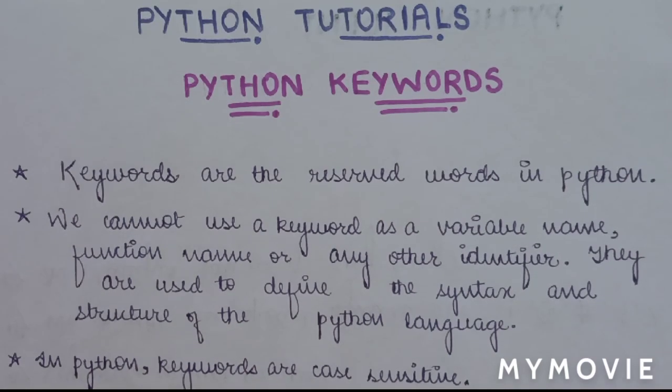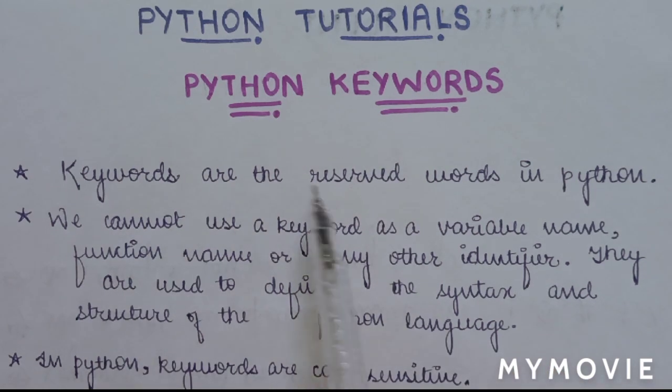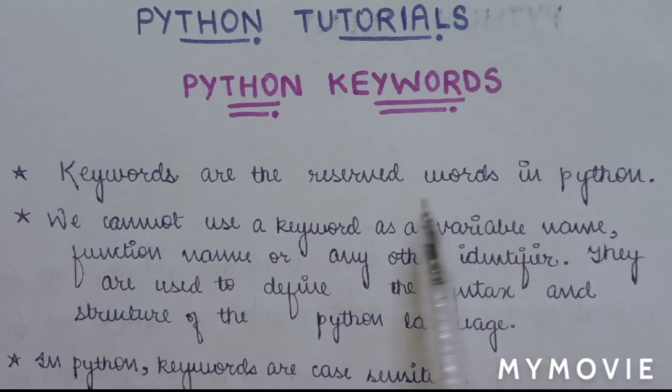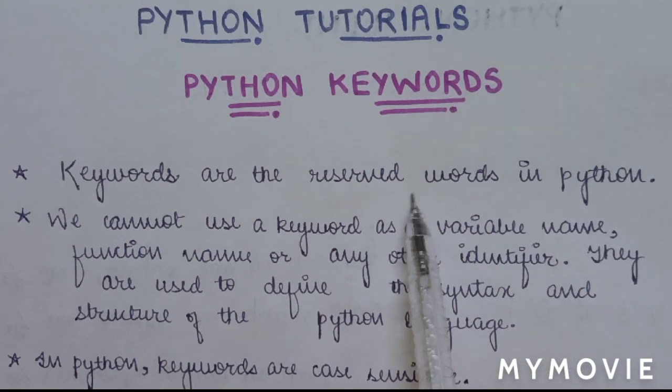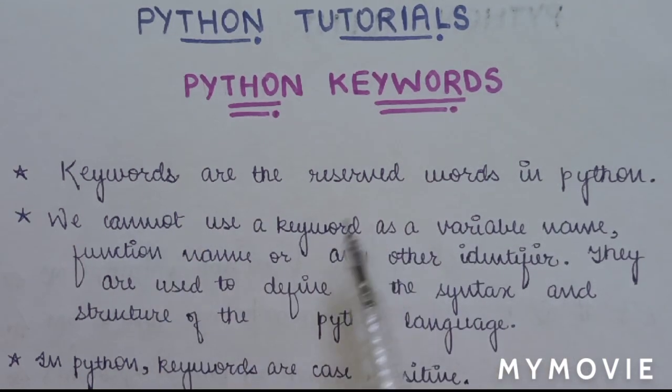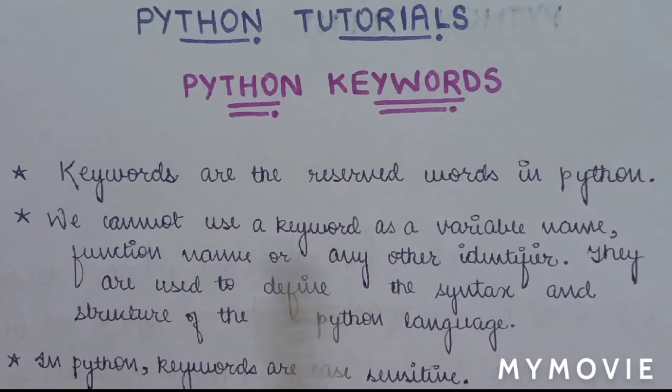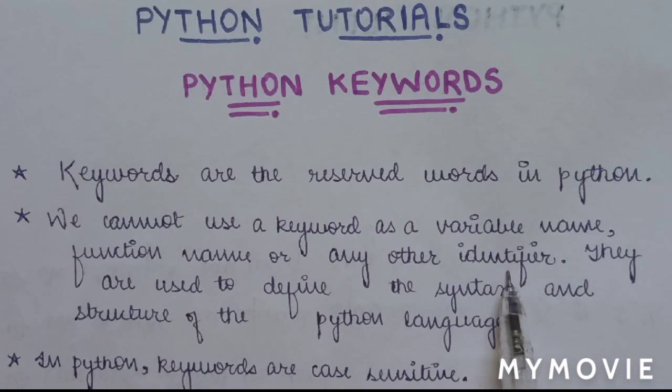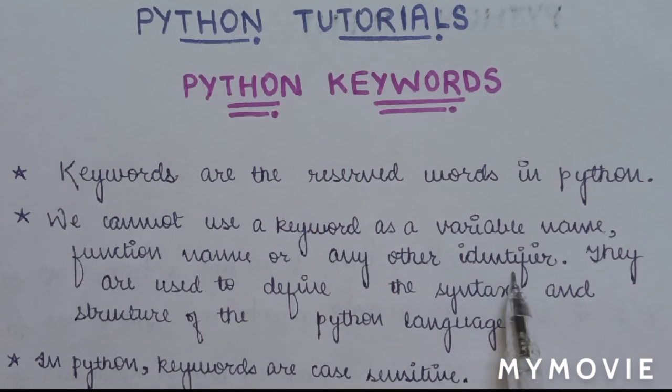Hello friends, in this video we'll discuss Python keywords and Python identifiers. So what are keywords? Keywords are the reserved words in Python. Reserved words here means that we cannot use keywords anywhere we want to. We cannot use a keyword as a variable name, function name or any other identifier. I'll tell you about identifiers afterwards.